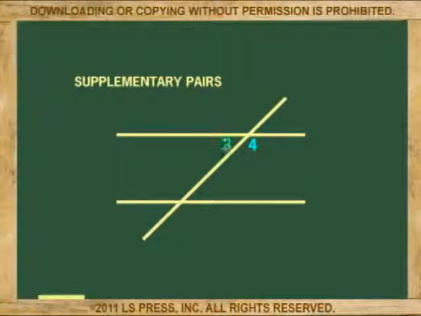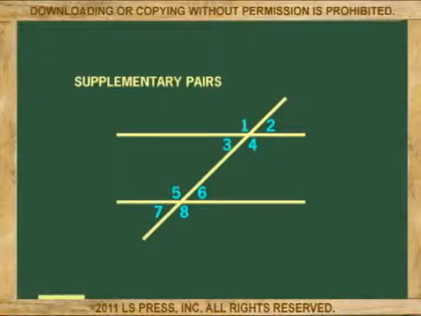Now to supplementary pairs of angles, or pairs that add up to 180 degrees. To start, remember that all linear pairs of angles are supplementary. In two parallel lines cut by a transversal, there are 8 pairs of supplementary angles, like angles 1 and 2, 2 and 4, 4 and 3, and so on.